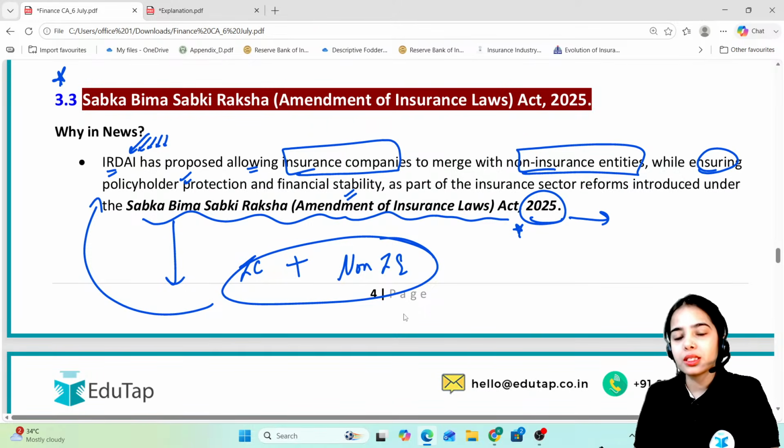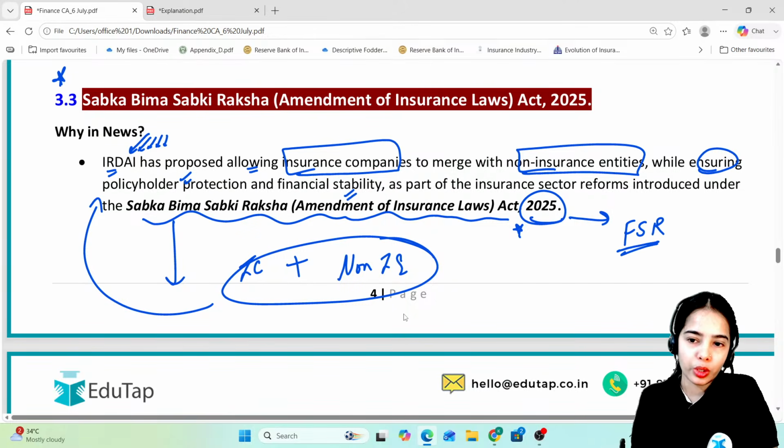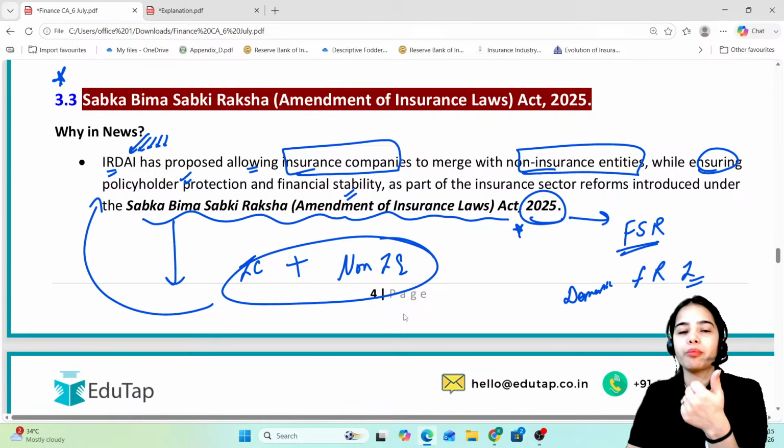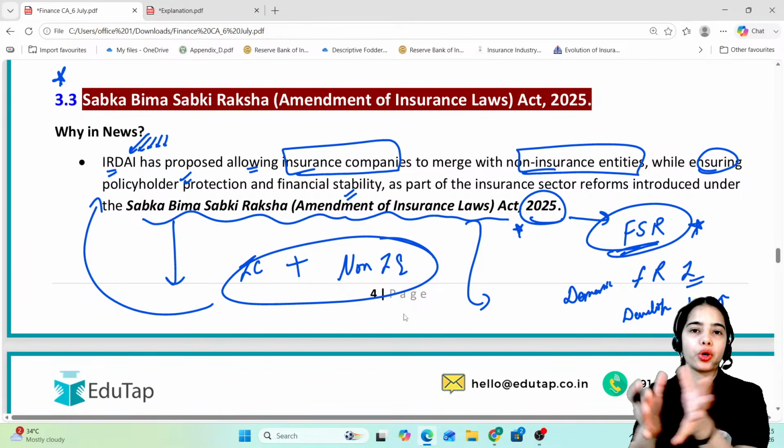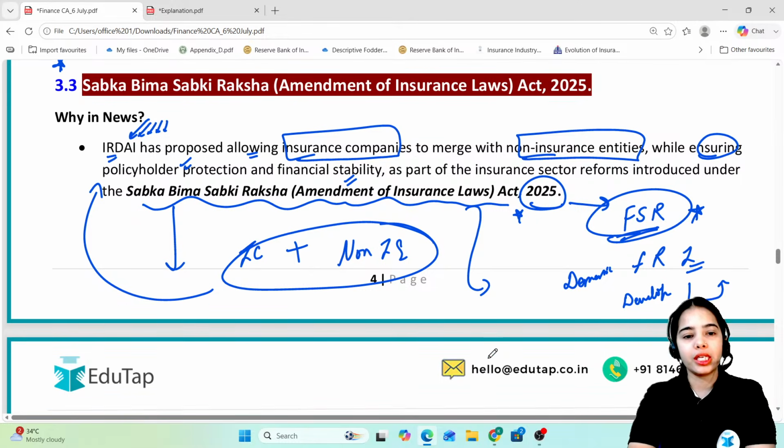Okay. Now why is this important, why are we discussing this? Because this was mentioned in the Financial Stability Report also, under the domestic financial regulator initiatives. There are different initiatives that have been taken by the Reserve Bank of India, different initiatives taken by SEBI, and different initiatives taken by IRDAI. So Sabka Bima Sabki Raksha has been mentioned in the Financial Stability Report also, for the development and expansion of the insurance segment. So let's understand this Sabka Bima Sabki Raksha.